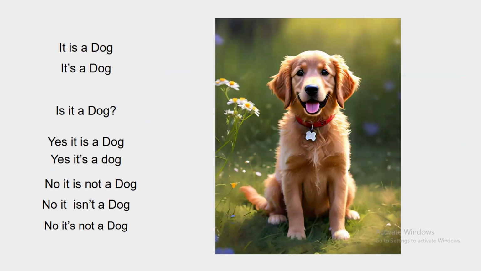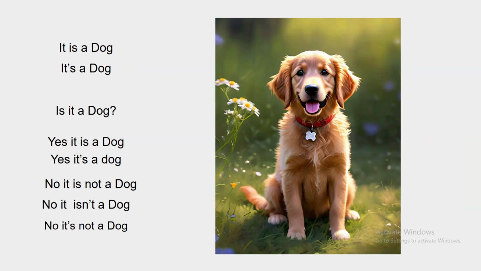Let us look at these examples. It is a dog. And the contraction is, it's a dog. And the question will be, is it a dog? Yes, it is a dog. Yes, it's a dog. No, it is not a dog. No, it isn't a dog.